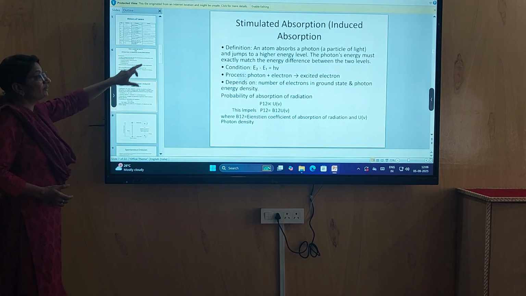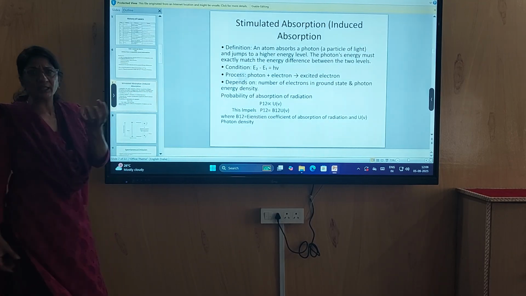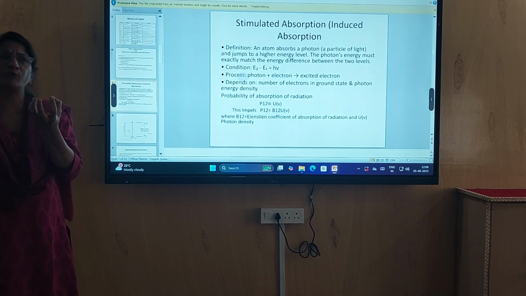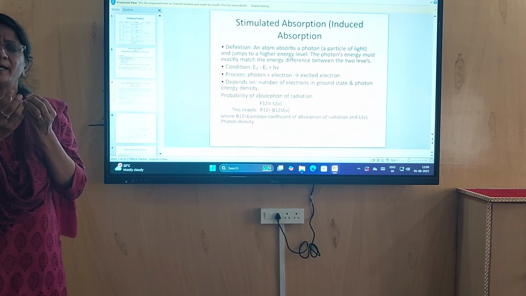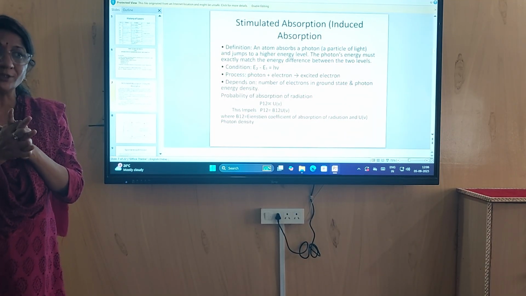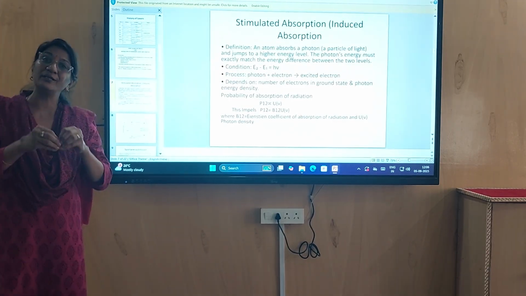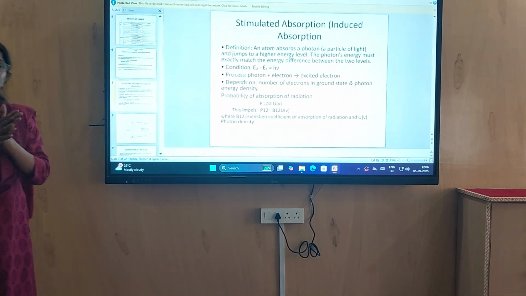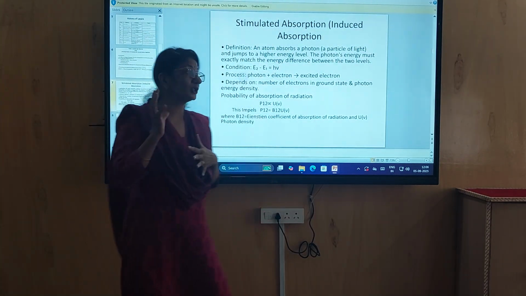Like this we study that an atom absorbs a photon. A photon is a particle of light. Light is made up of tiny particles called photons, and each photon carries energy. The energy of a photon depends on the frequency of that light. If the frequency of light is nu, then the energy of the photon is h nu.